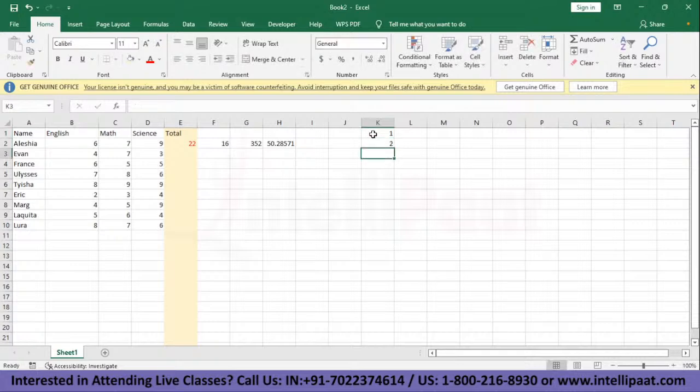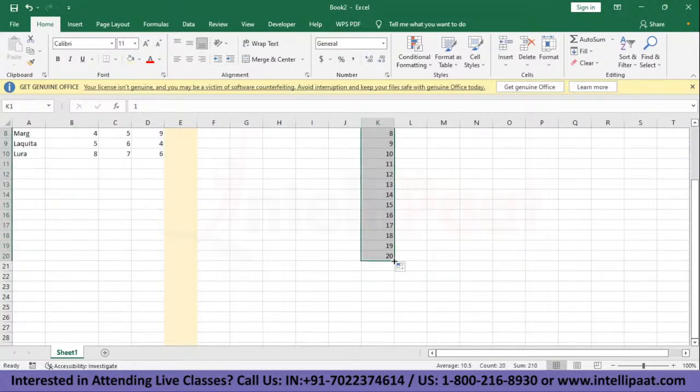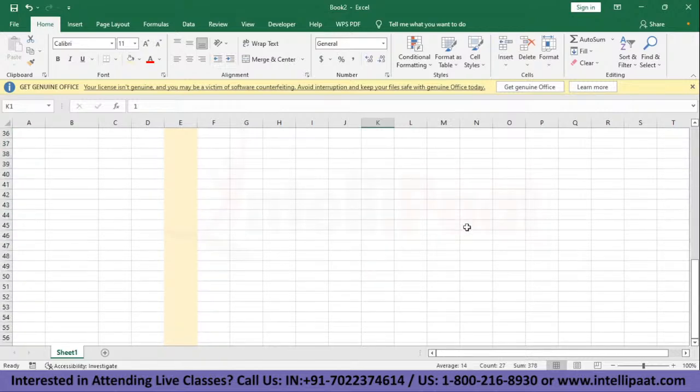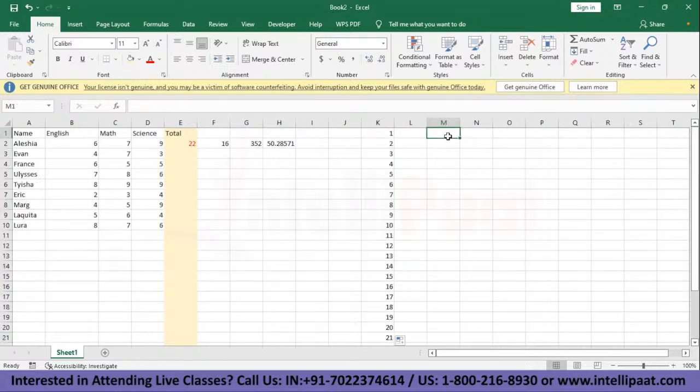If I just type in 1, 2, and 3, now I have to do this 100 more times. What I need to do is just select the 3 and pull it down. I select these 3. As you can see, this is the autofill shortcut. If I just pull this down, it'll fill the entire column with the numbers. I can keep on continuing and it'll just fill. This also works with a bunch of other things.